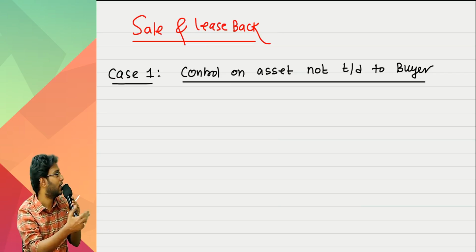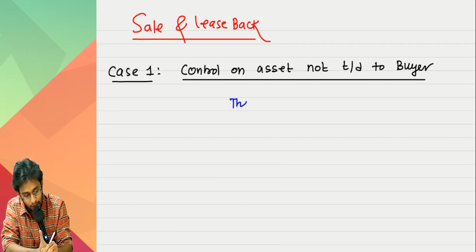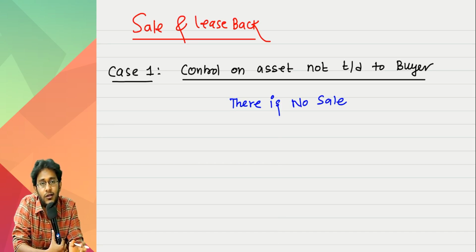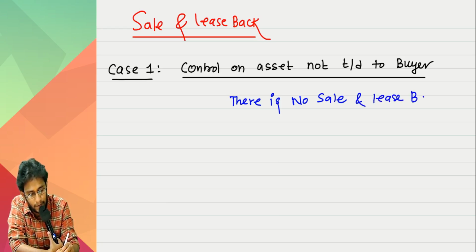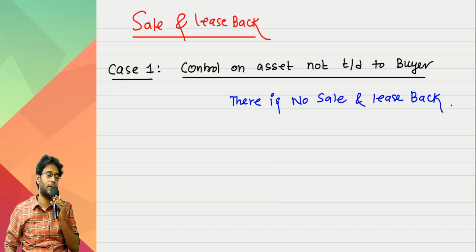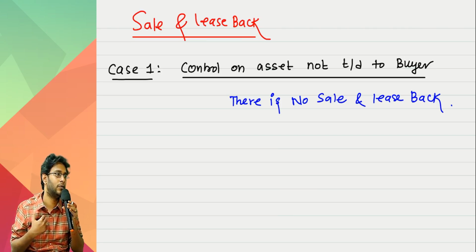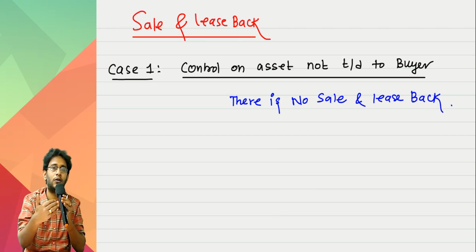If you say in case 1 control is not transferred, the standard says, if control is not transferred, there is no sale. So when sale is not there, where is the question of lease back again? There is no sale and lease back. So the seller who is selling the asset will not de-recognize the asset. He will not recognize the right-of-use asset also, because the full control of the asset is with me only. Why will I call myself a lessee now? Legally you wrote a lease contract. Who cares legally? In substance, control is not passed on to the buyer.